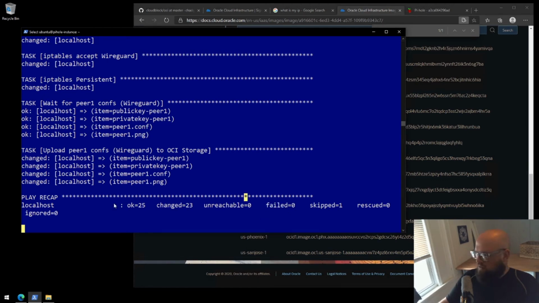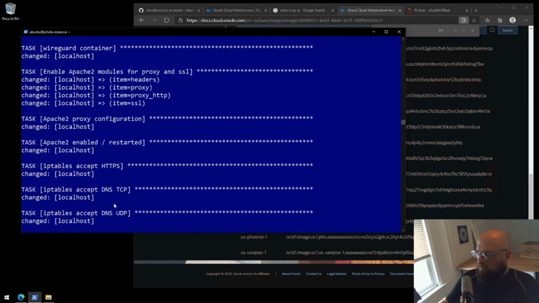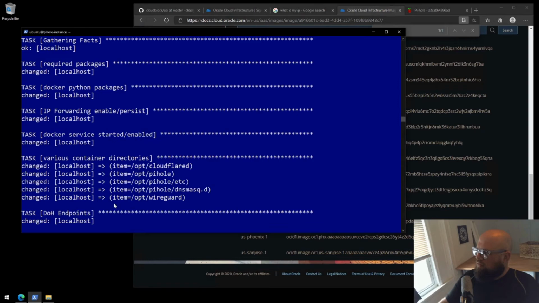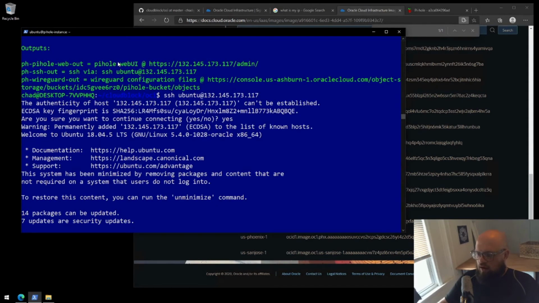I'm going to Control C to get out of the tail of the log and scroll back up, all the way back up. There we go, to our outputs. We can now access the web UI, which is here, and the WireGuard configuration. Let's go to the web UI first. Right-click copy,